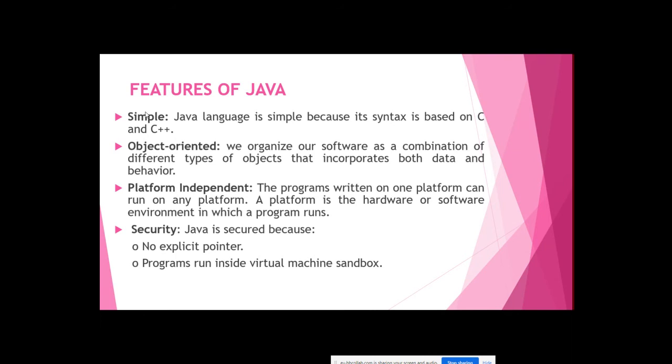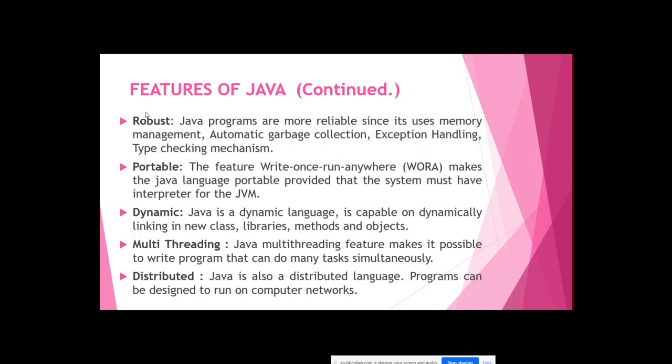Java programs are more secure. Just remember this, enough, because the programs run under the Java Virtual Machine. Mostly there is no leakage of memory here because they are working under the JVM, so no one can get the data easily from a Java program. It is completely hidden, secured. Java programs are robust.